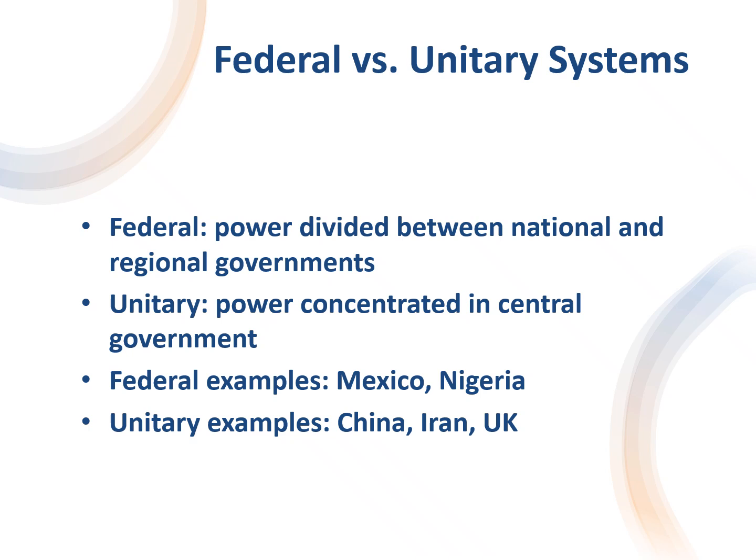In unitary systems, on the other hand, power is concentrated in the central government, which may delegate, but can also retract local authority as the government sees fit. China, Iran, and the UK are all unitary states, although the UK has begun to devolve powers down to Wales, Scotland, and Northern Ireland. So it's kind of going more toward a federal system, although it is not officially there.